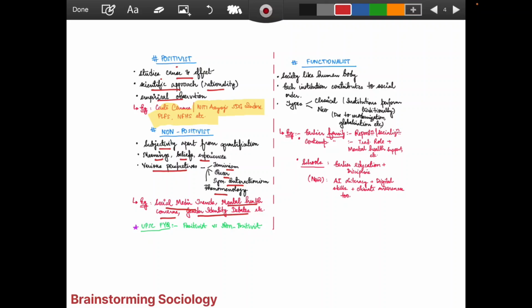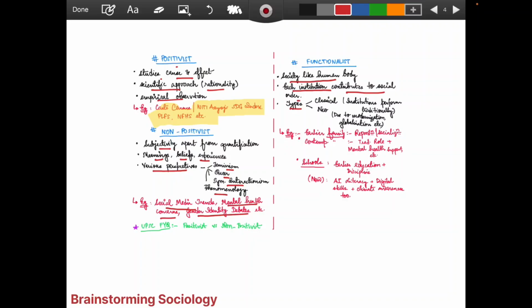Coming to the next topic, which is the functionalist. Here the functionalist thinks that society is like a human body. Like here we have the function of organs, different organs function in their own way, but they are helping the whole body to survive in a coordinated manner. In that manner, the whole society becomes important, but the parts also have their own importance. Each institution contributes to the social order.